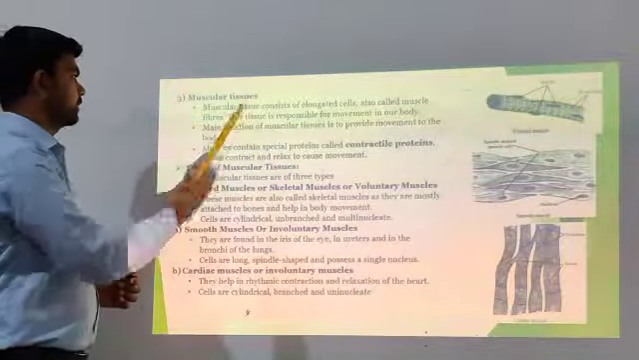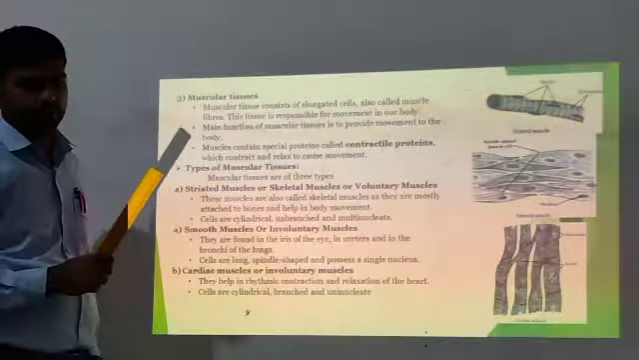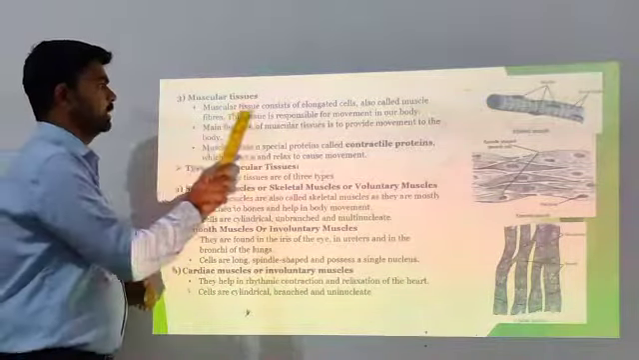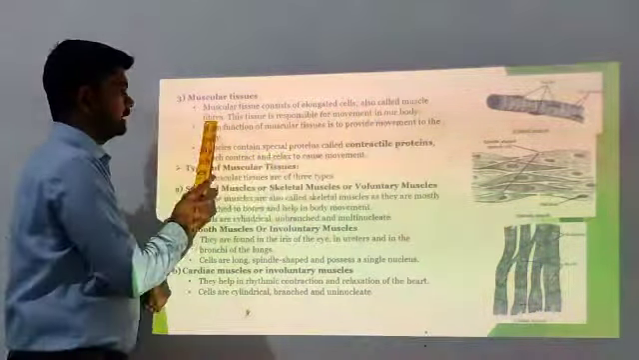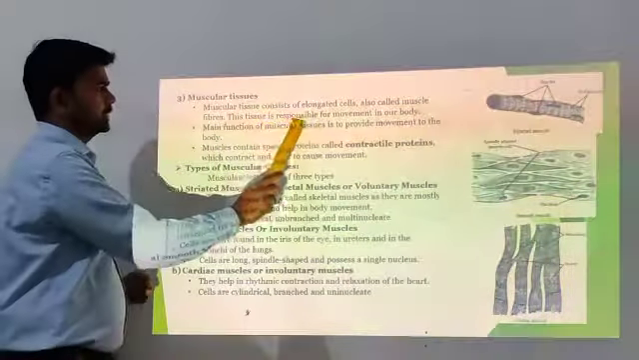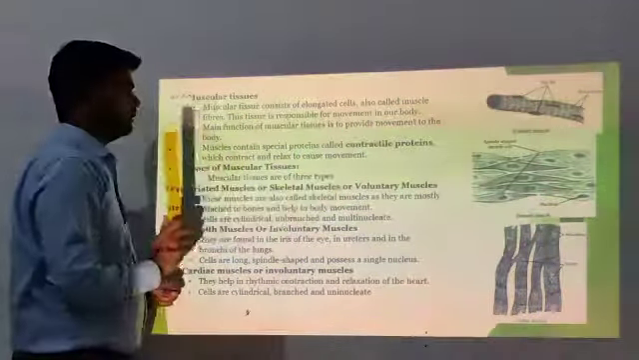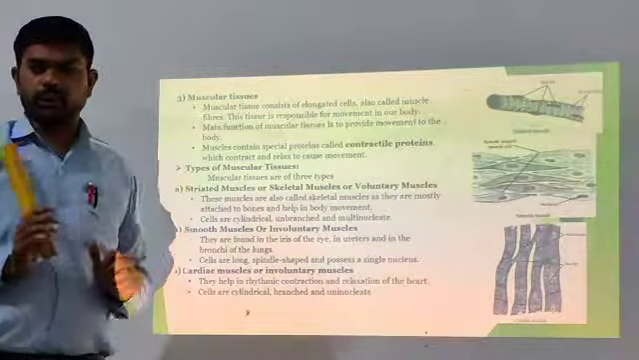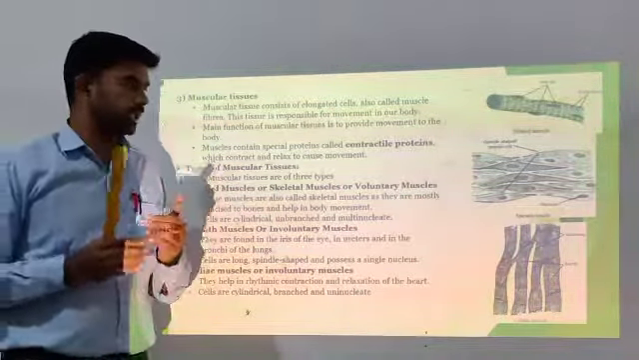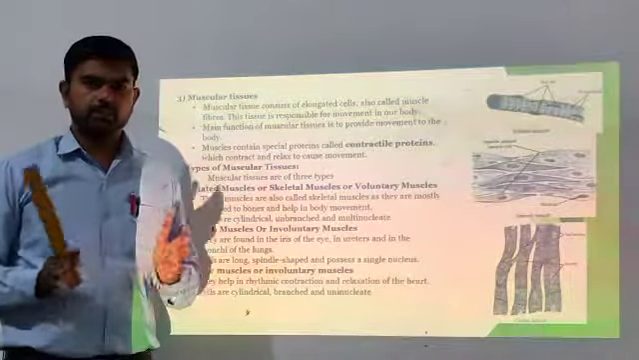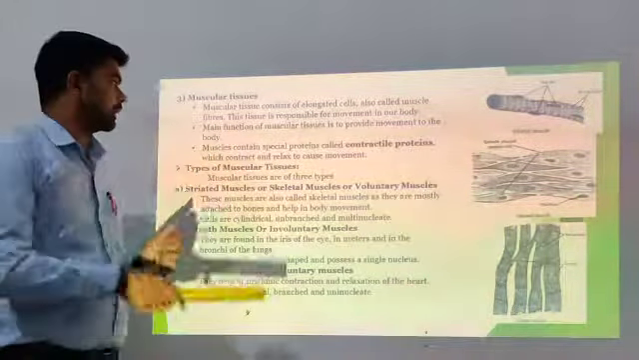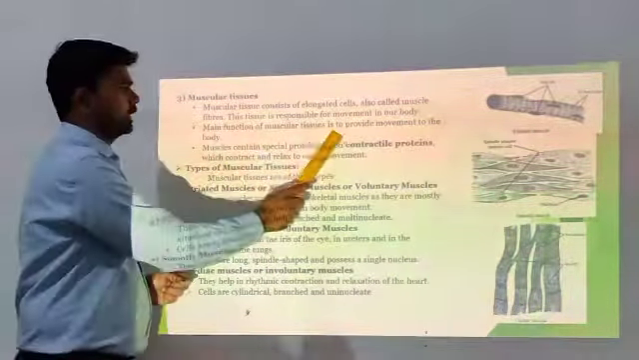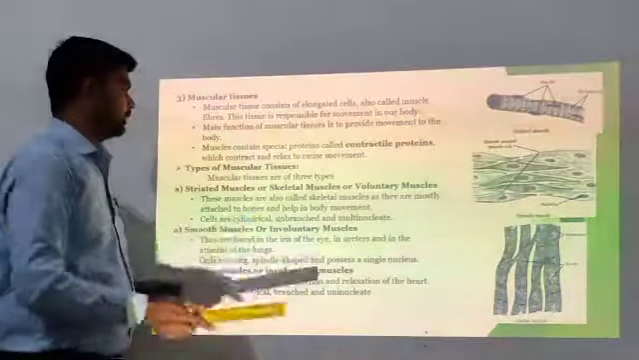Next is muscular tissue. The third type of connective tissue is muscular tissue. Muscular tissues consist of elongated cells, also called muscle fibers. This tissue is responsible for movement in our body. With the help of muscular tissue we can move our body from one place to another place. The main function of muscular tissue is to provide movement to the body.